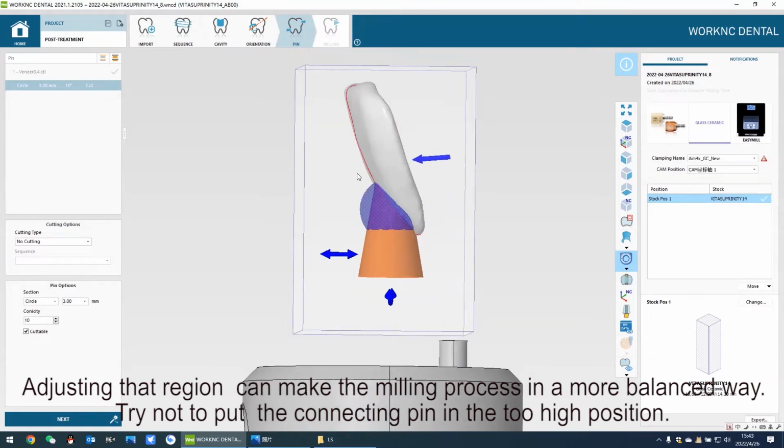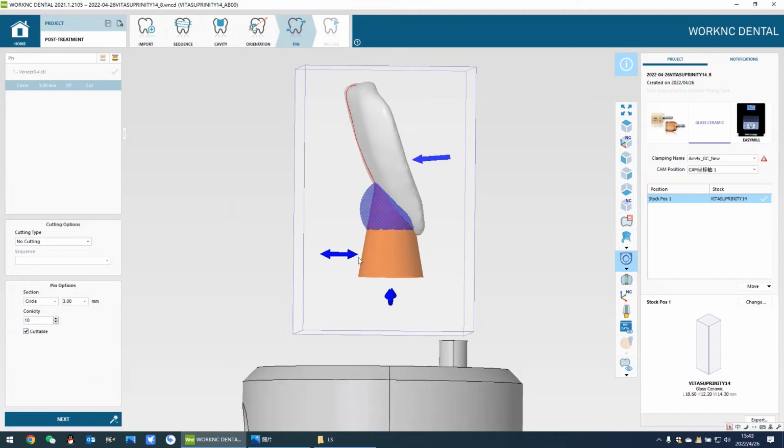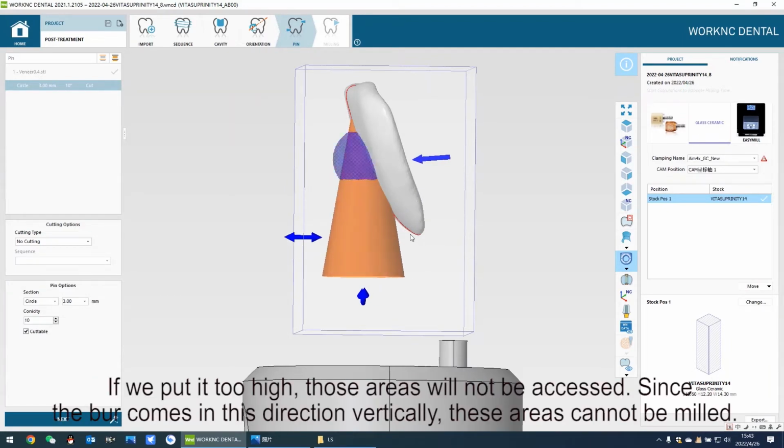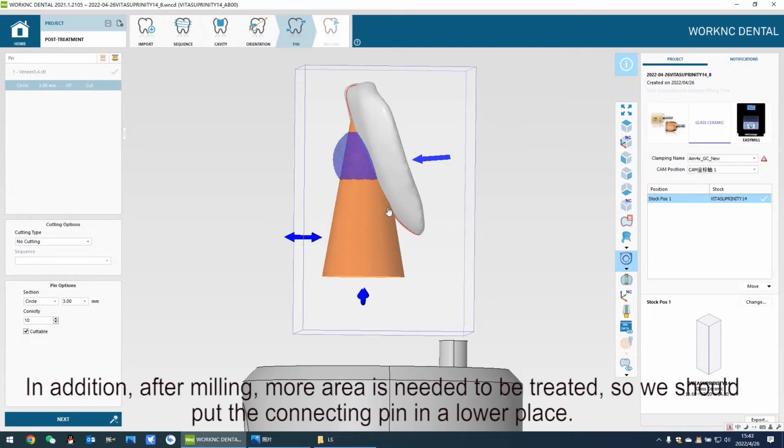Try not to put the connecting pin in too high a position. If we put it too high, those areas will not be accessed. Since the burr comes in this direction vertically, these areas cannot be milled. In addition, after milling, more area needs to be treated, so we should put the connecting pin in a lower place.